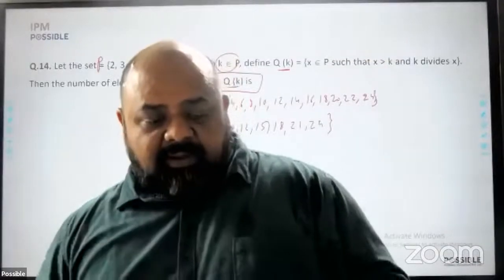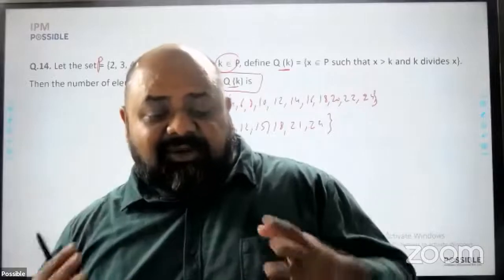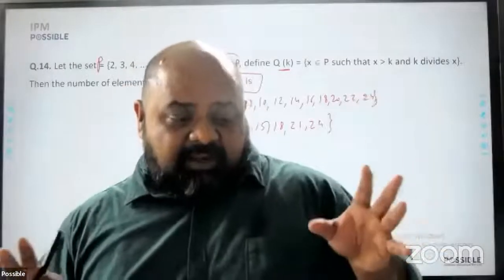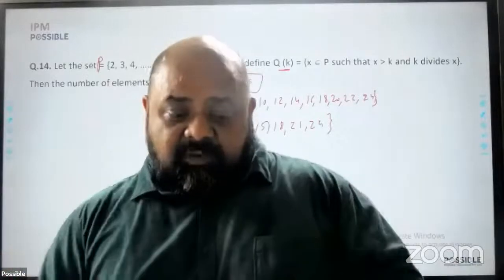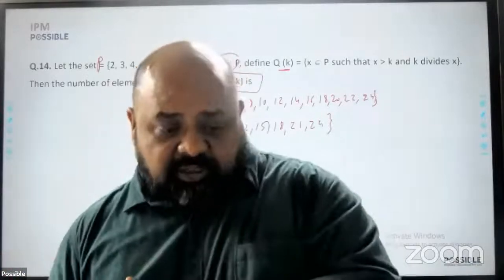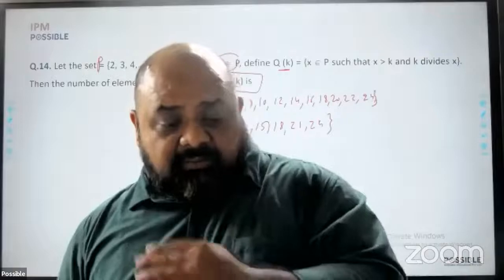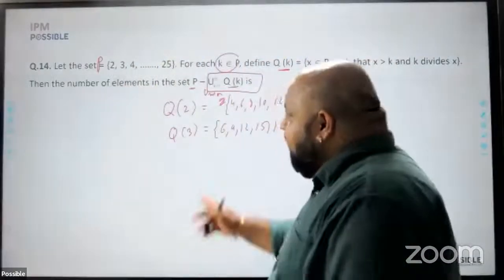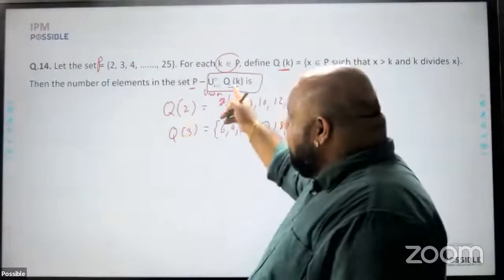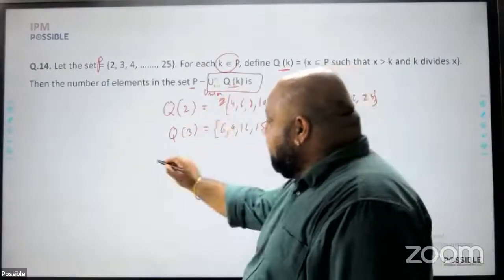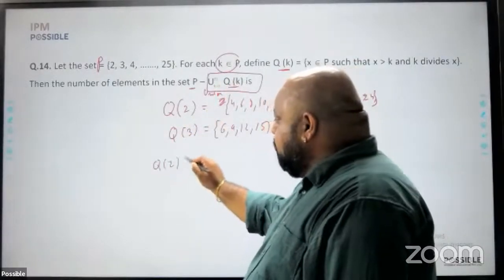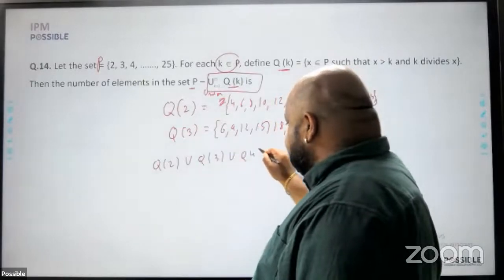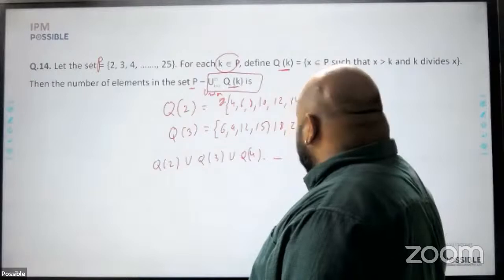Right? Again, not a question that you should get into unless you're very, very comfortable with these symbols and are confident of building up a question. Until then, you should not get into it. But if you are following me till this point, see, you have to understand, if I look at all the numbers that will be part of the union, that is Q2 union Q3 union Q4, and so on, up till Q25.